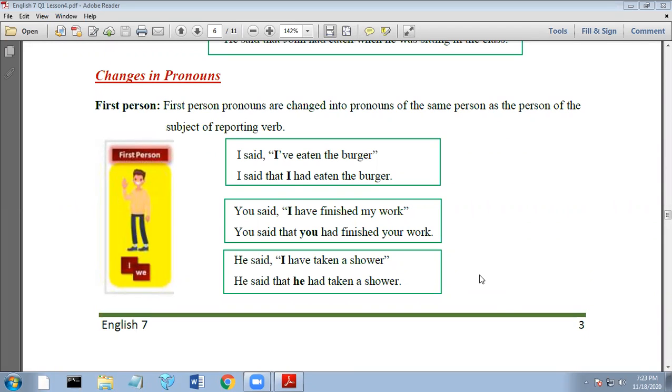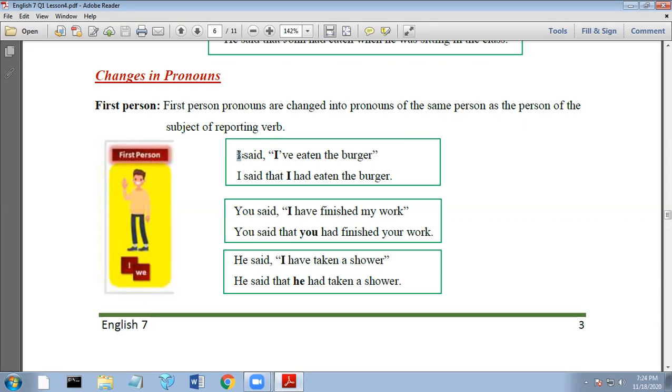In this video, we'll be talking about changes in pronouns in expressing the direct to indirect. First person pronouns are changed into pronouns of the same person as the person of the subject of the reporting verb. So again, let us review what a reporting verb is. The reporting verb is the verb before the comma in the direct speech. Therefore, in the first example, the reporting verb here is said.